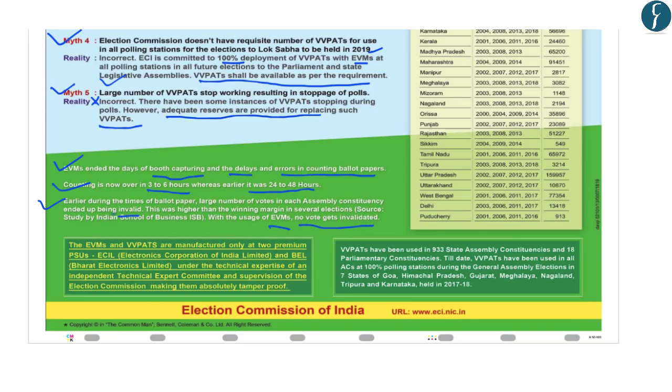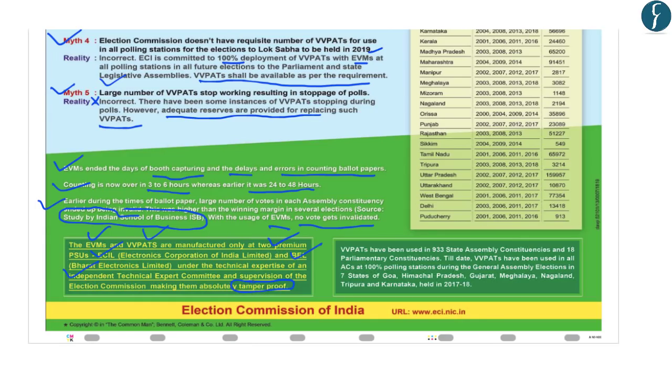And the source which the Election Commission has highlighted is the study conducted by the Indian School of Business or ISB. And regarding the authenticity and secrecy of the EVMs and VVPATs, the Election Commission says that the EVMs and VVPATs are manufactured only at two premium PSUs. The first is the Electronics Corporation of India Limited (ECIL), and the second is the Bharat Electronics Limited or the BEL. And further, these EVMs and VVPATs are manufactured under the technical expertise of an independent technical expert committee and the supervision of Election Commission, making them absolutely tamper-proof.